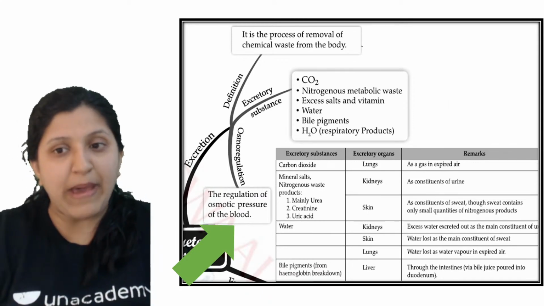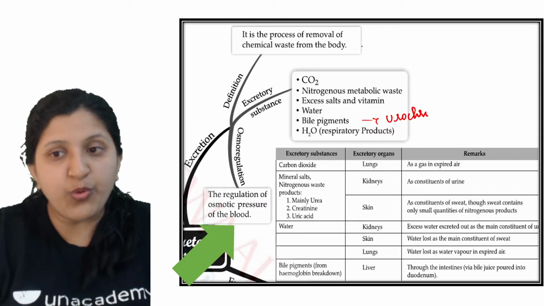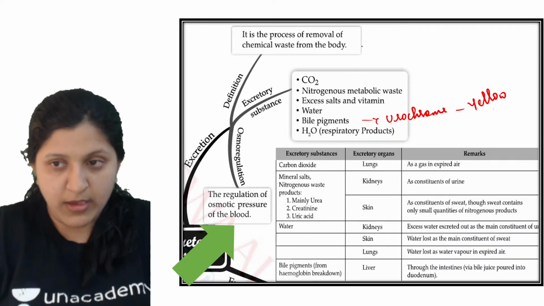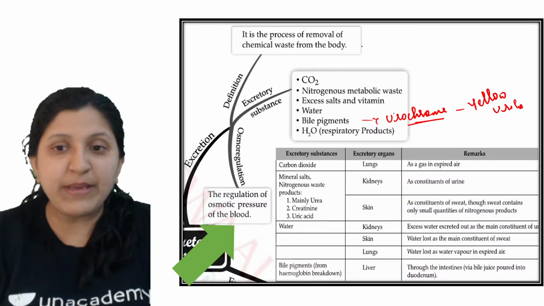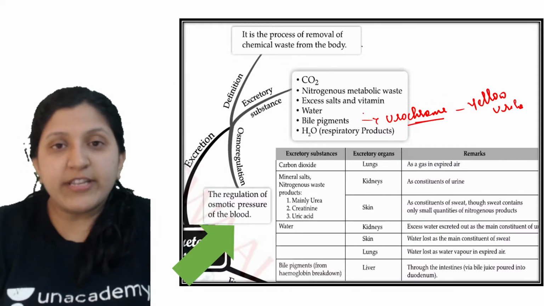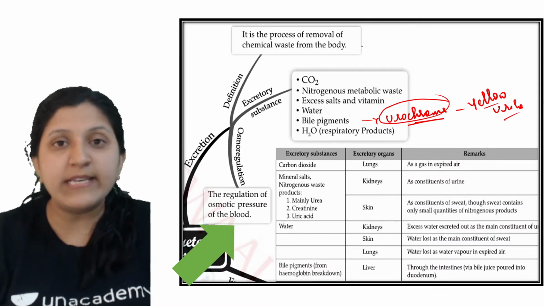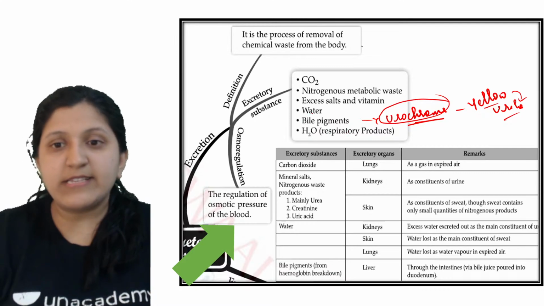Further breakdown of a bile pigment will occur, and there is a formation of urochrome, which gives the yellow coloration to the urine. That is provided by the urochrome, not the bile pigment alone. Then water, which is again the same thing.